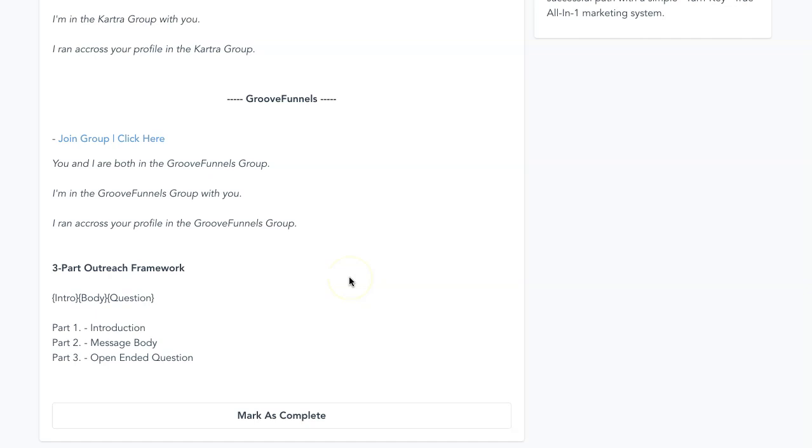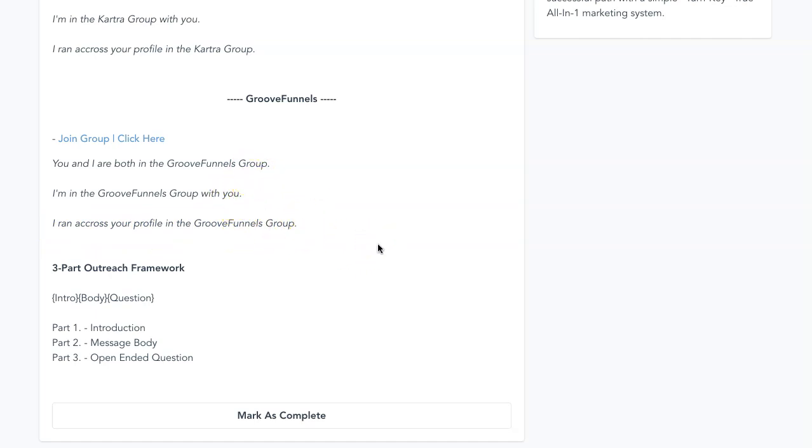We assemble our messaging using segments inside of our tag. In this particular case, if you take a look at the introduction, it's very simple. It's just like a hey, hello, hi with their first name. The message body, part two, is the thing that you have in common with that person, and in this case it would be the group. So for example, GrooveFunnels: You and I are both in the GrooveFunnels group. I'm in the GrooveFunnels group with you. I ran across your profile in the GrooveFunnels group. These are three different ways of basically saying the exact same thing.